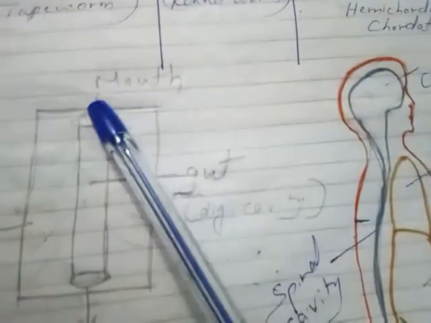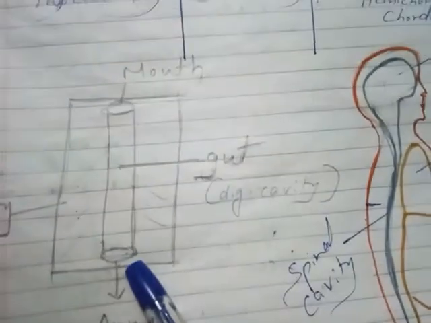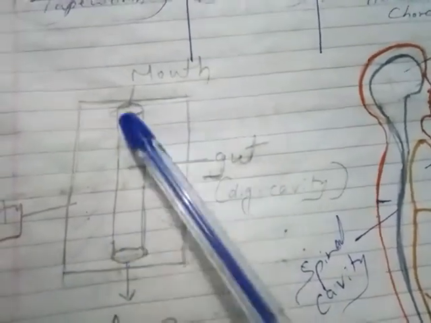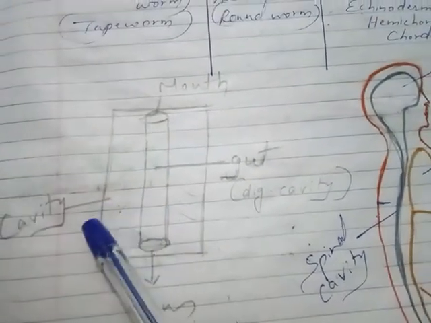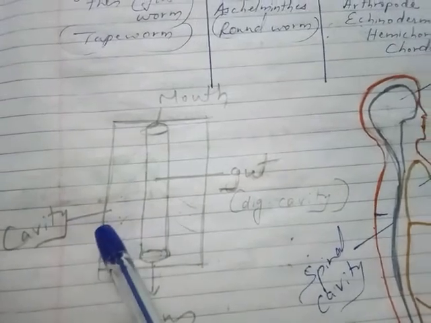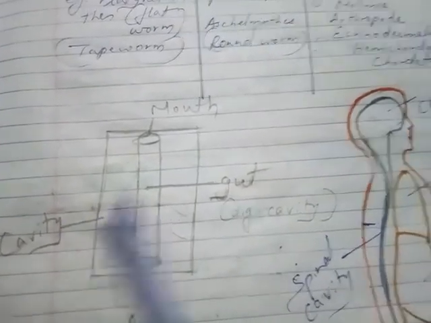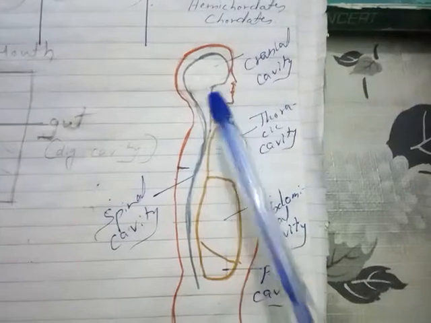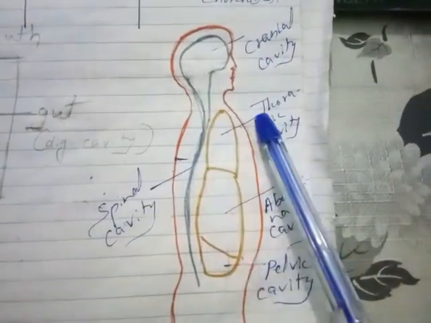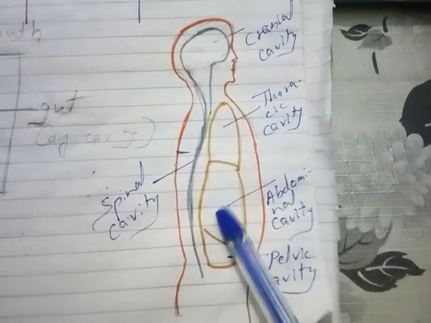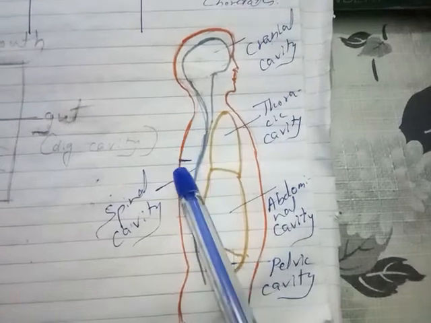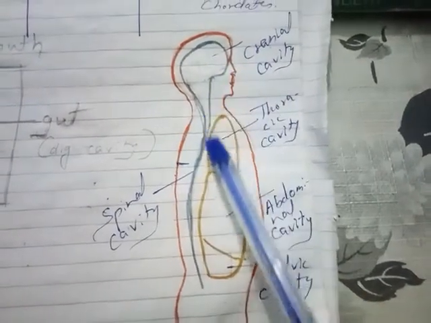So for example, if this is the mouth and this is the anus, and this one is the gut, the hollow portion, and this is the body wall, then the cavity present between the body wall and the gut is called coelom. See in this diagram: this is the cranial cavity where the brain will be present, spinal cavity, thoracic cavity, abdominal cavity, pelvic cavity. Such cavities are present between the body wall and the gut.